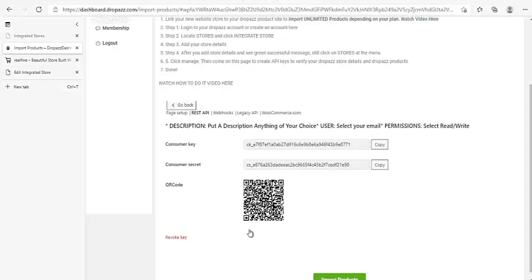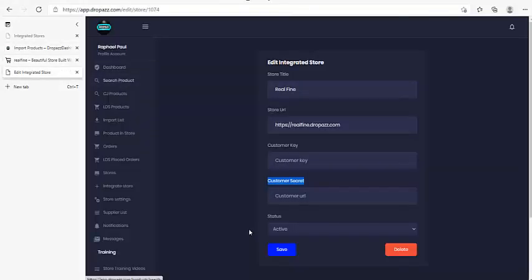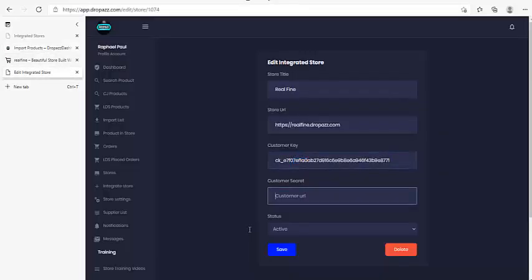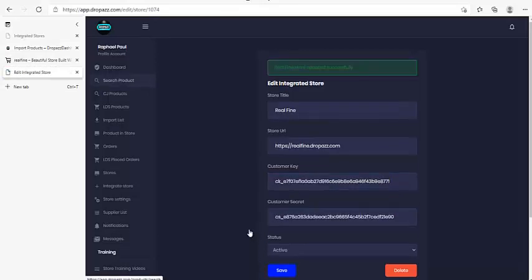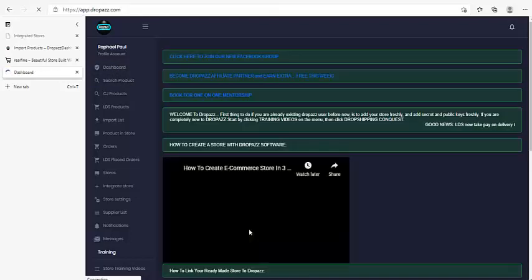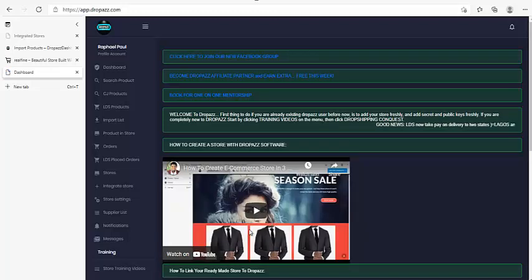Click on copy on the first one, and then navigate back to your Dropazz environment and paste it for the store. Then come back, click on copy on the second, the consumer secret, come here and paste it and save. And that is it. It's automatically linked. Everything is fine. If you link your store and there's an error, it will show you up here, a red line of error.